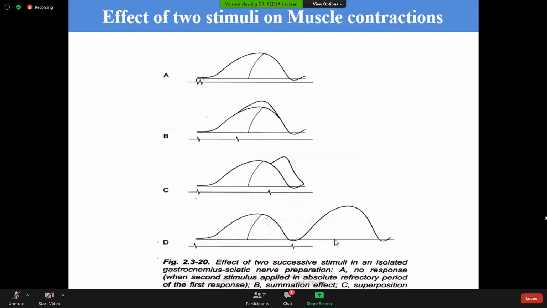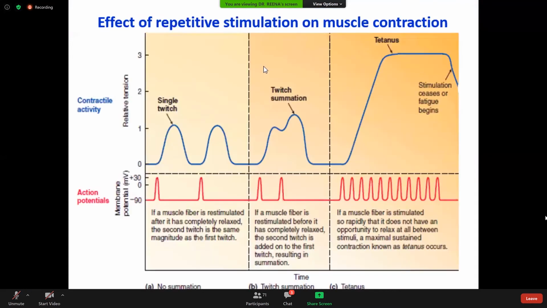So the amplitude of this muscle twitch increases. Actually, the force of contraction increases. So these are the effects of stimulus on the muscle contraction. Okay. So this sort of thing we discussed in the last class. Here, look at here. The effect of repetitive stimulation on muscle contraction.